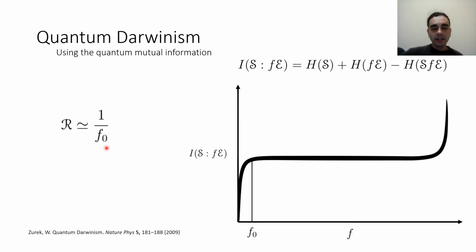The idea is that if with only an f_0 fraction of the environment I can already infer good information about the system, then I can cut the environment into roughly R copies and give each fragment to an observer, and the observers can make their measurements and reach consensus.